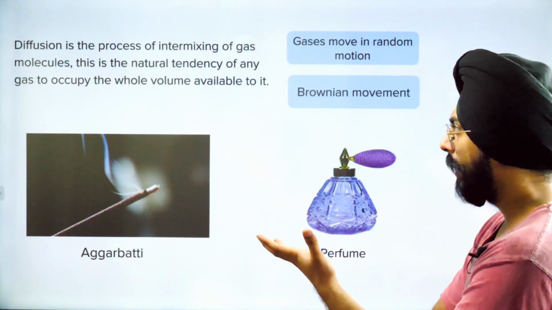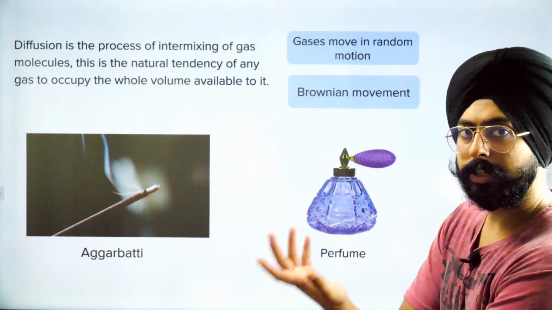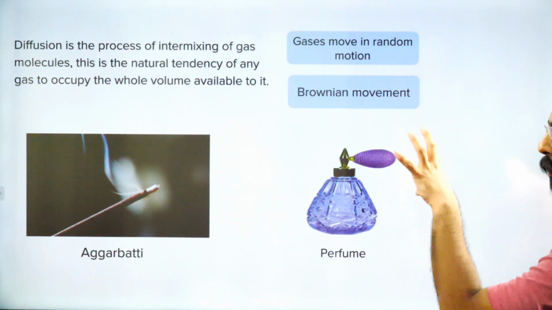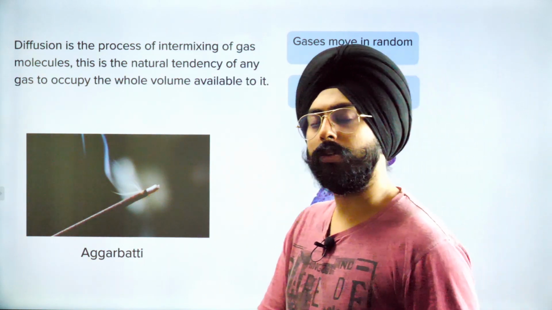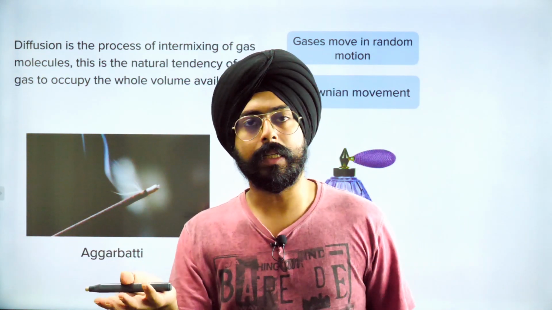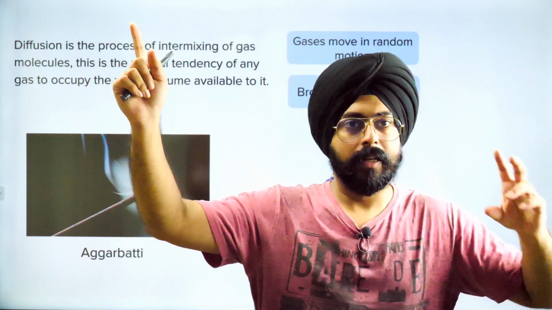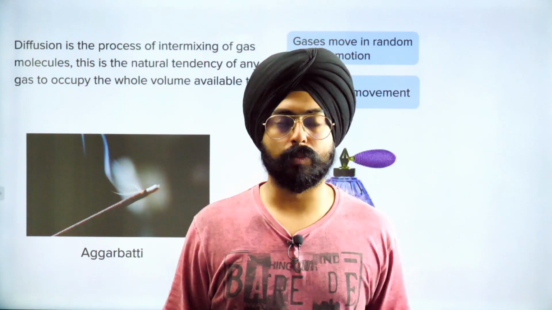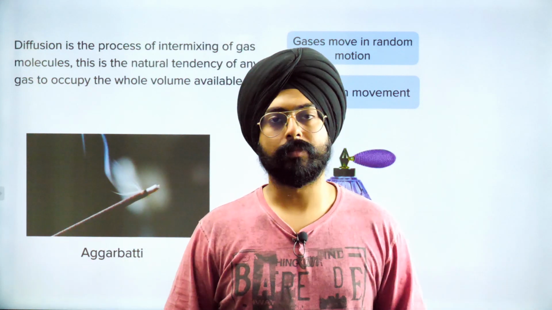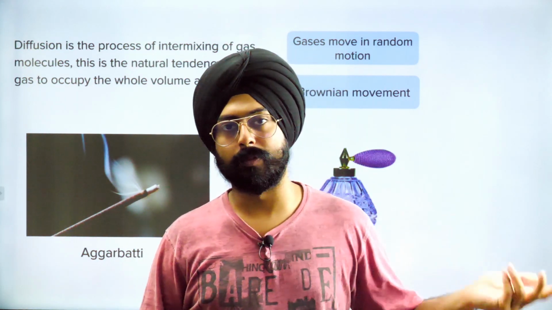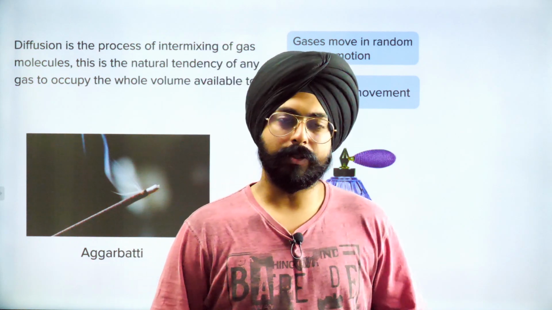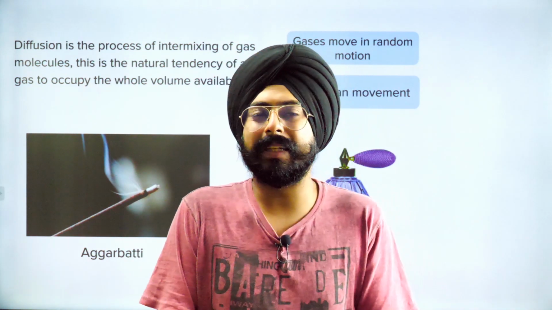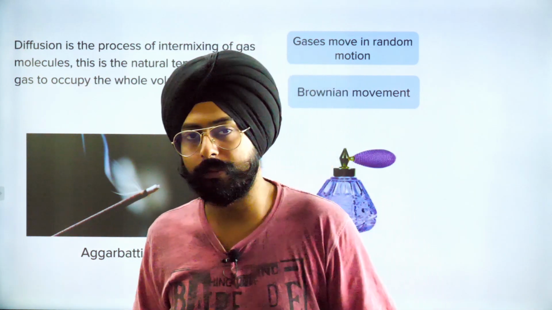Diffusion is when gases get intermixed with each other. One example is when you spray perfume or an air freshener or a deodorant in your room. The entire room has air in it. The deodorant vapors also now start spreading across the room, and that's why the room starts smelling good after you spray the perfume. So my dear friends, this process of intermixing of these gases is called diffusion.